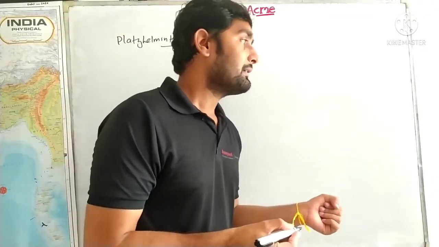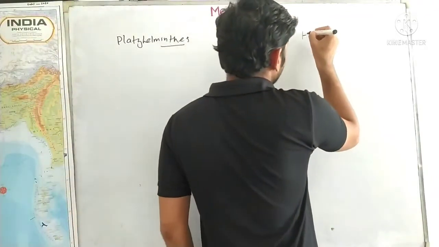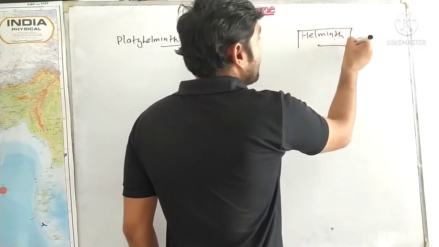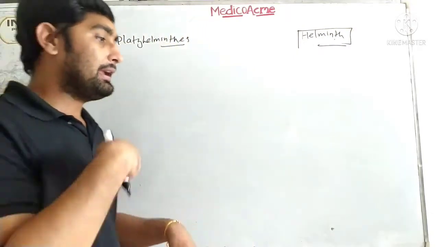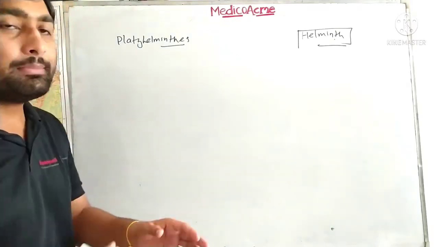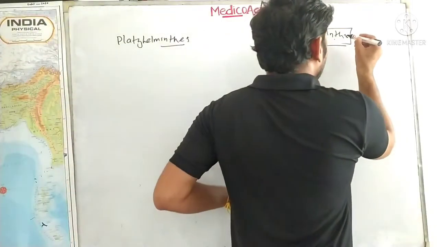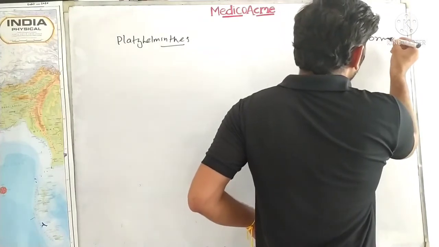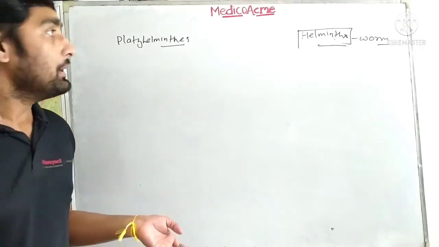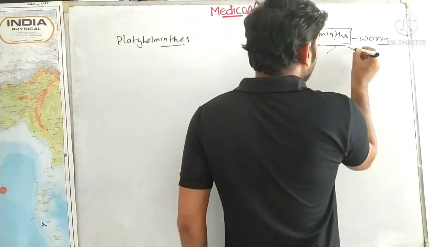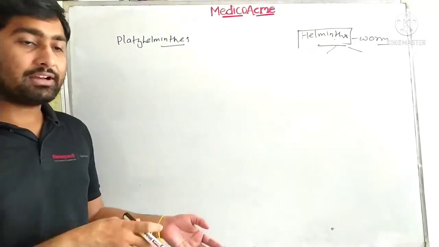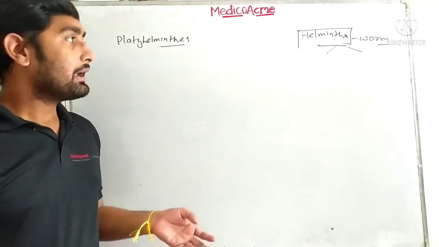So what happens, guys? Helminth is a term. You have sometimes encountered the word helminth. All three of these successive phyla are helminths. Helminths means worm. Now the worm can be the kind found in the seas or rivers, but worms can also be internal worms, like endoworms. Some parasites which are residents of our gut can also be worms.